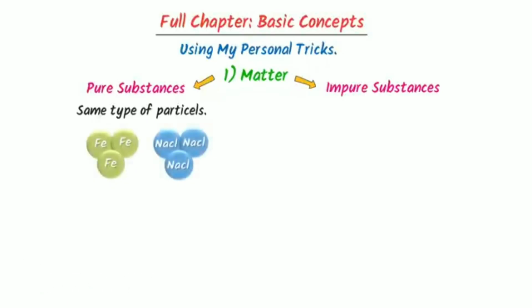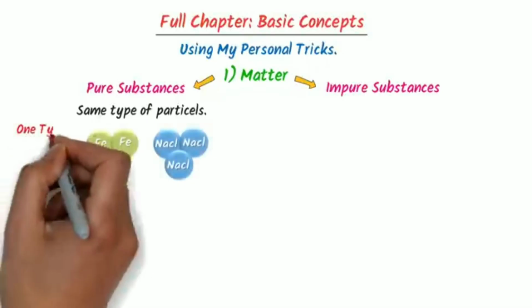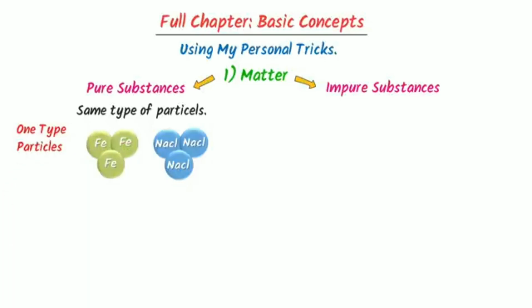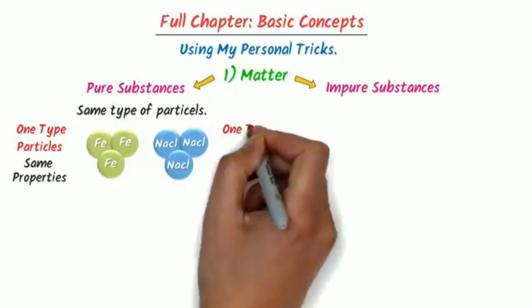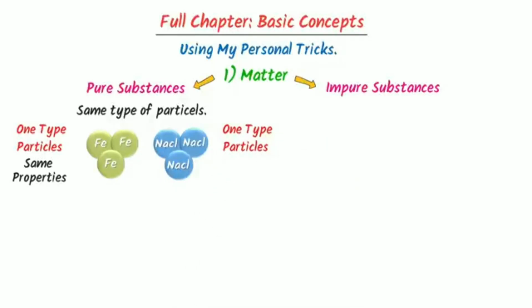We can see that this iron sheet contains one type of particles. All these particles have the same properties. So we say that iron sheet is a pure substance. Secondly, this sodium chloride also contains one type of particles. All the particles have the same properties. So we say that sodium chloride is a pure substance.